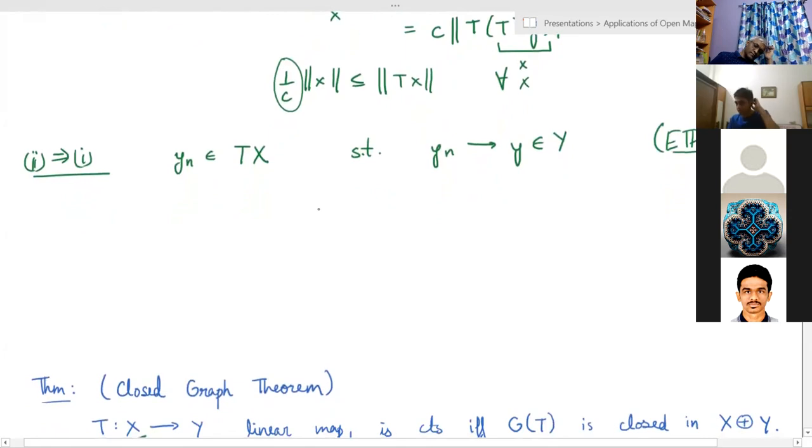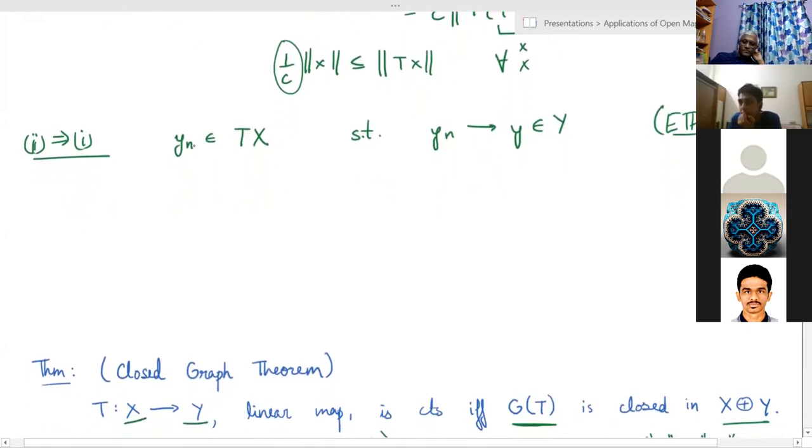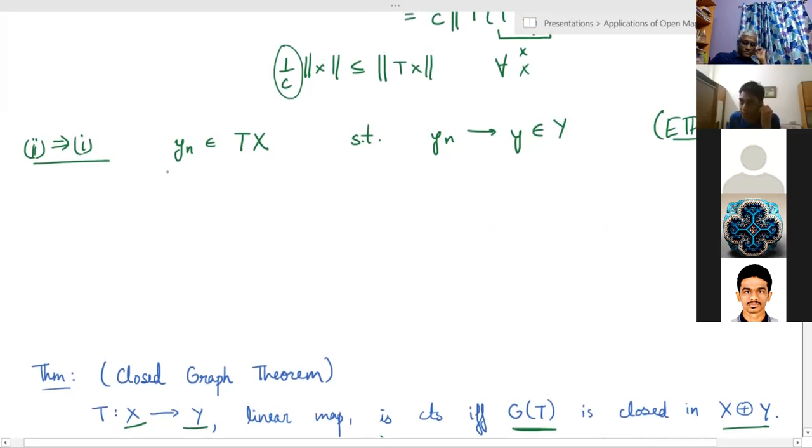And yeah, so first we can say that, because we are taking Yn in Tx, there exists Xn in X such that each Yn is equal to T xn. Just choosing one pre-image for each.